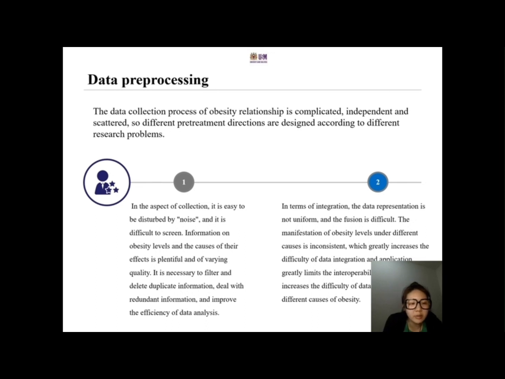In terms of integration, the data representation is not uniform, and the fusion is difficult. The manifestation of obesity level and the different causes is inconsistent, which greatly increases the difficulty of data integration and application, greatly limits interoperability, and further increases the difficulty of data analysis between different causes of obesity.